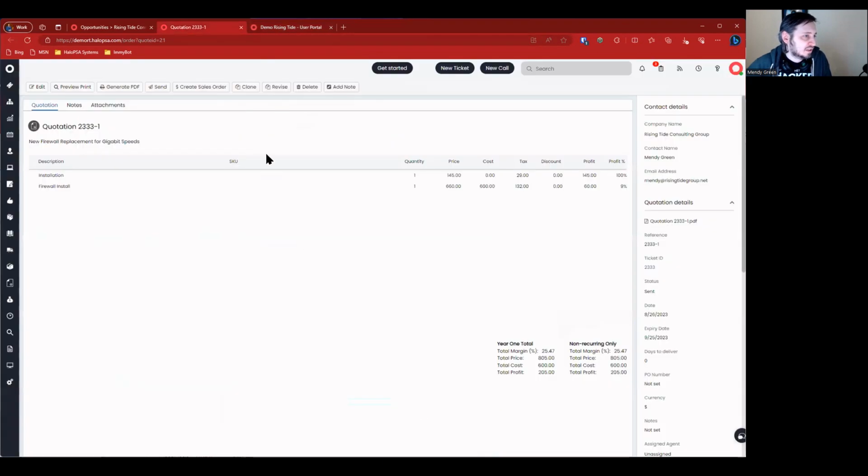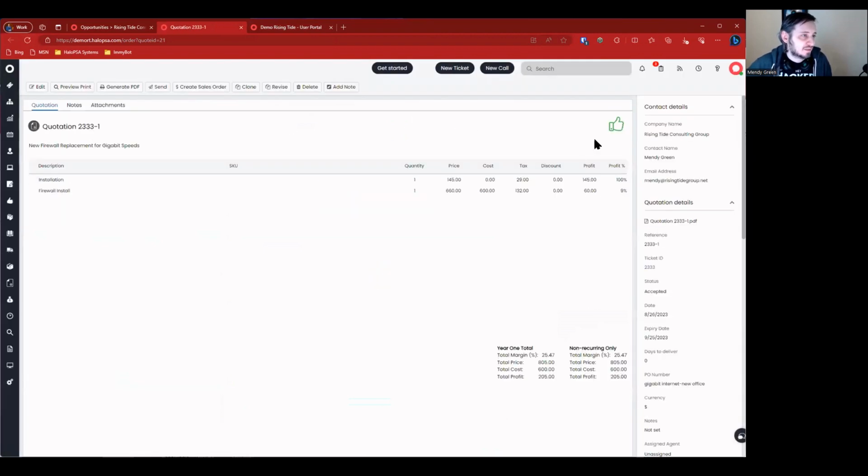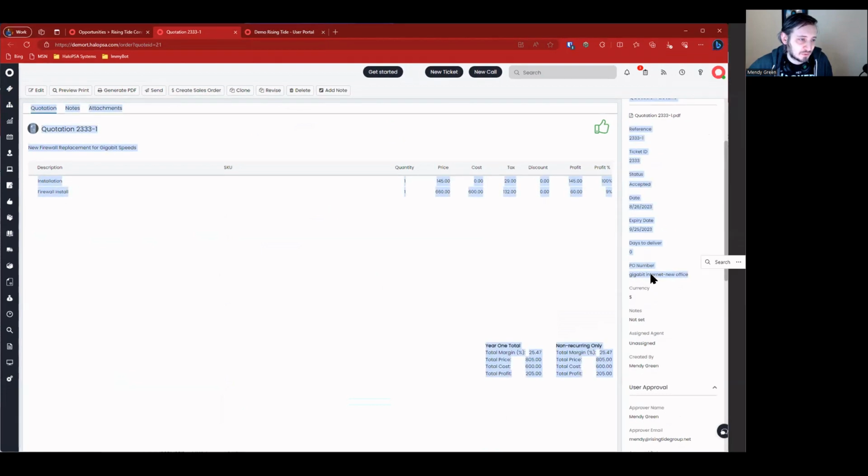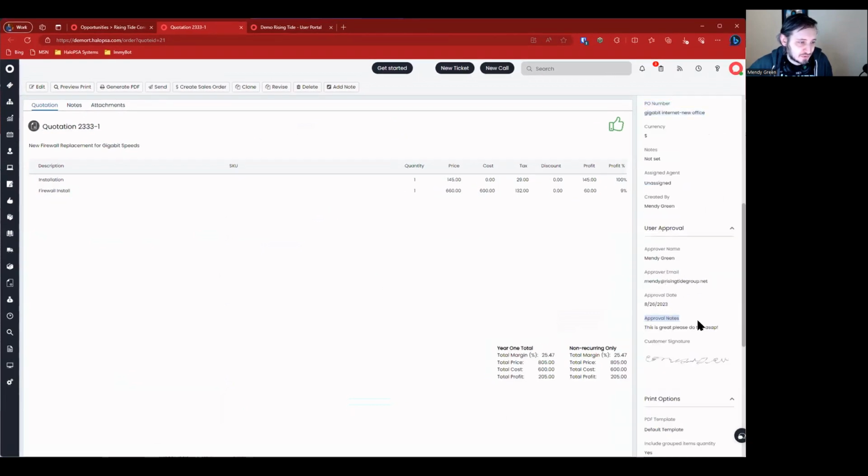And if I go up here and refresh my screen, I should have a big thumbs up. There we go. Marking the quote as accepted. And I have a quotation, all the information here at status accepted. If I scroll down, I see the PO number that was populated by the customer. And I can see approval notes and a customer signature.